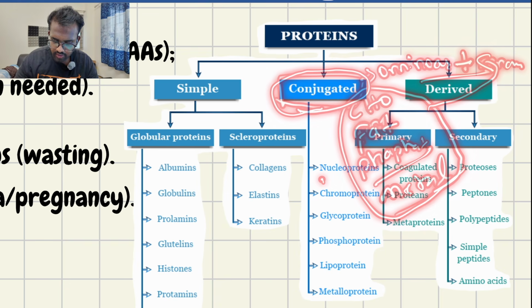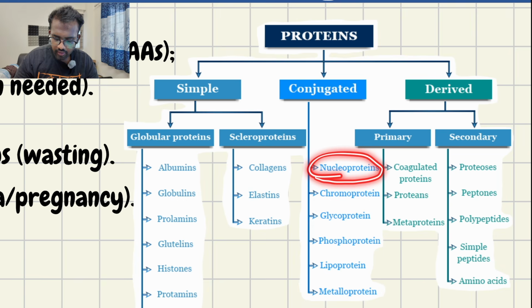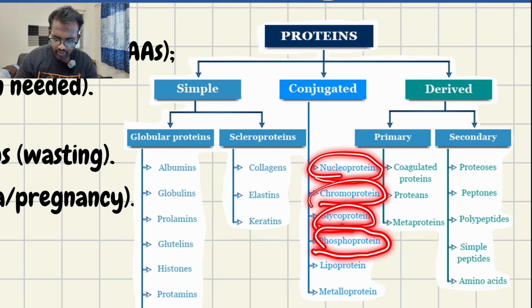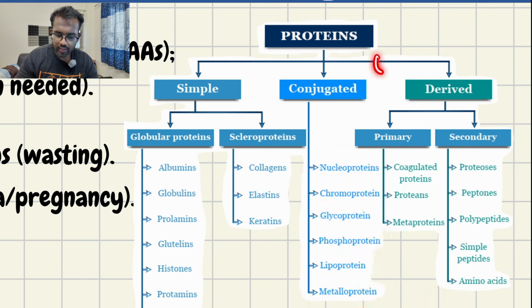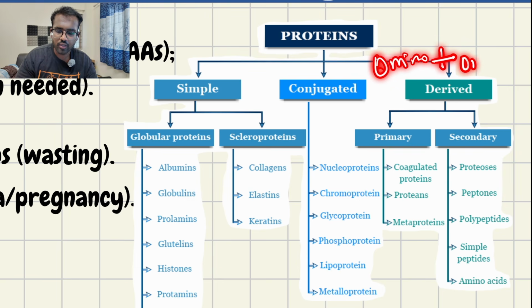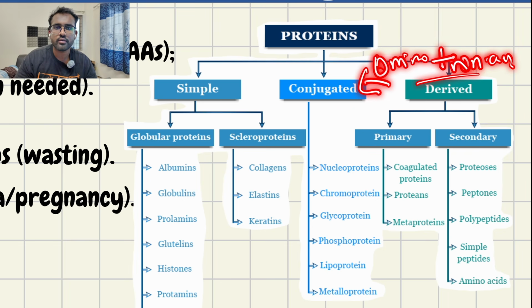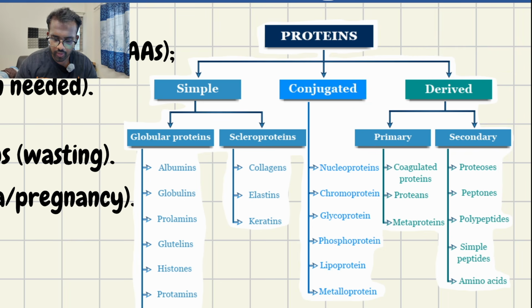For example, you can see here nucleoprotein, with a nucleus group, chromoprotein, glycoprotein, with glucose, phosphoprotein, with a phosphate group, lipoprotein, with a lipid group, and metalloproteins, with a metal group. Amino acids plus one non-amino group is called conjugated proteins. I hope you're getting my point.